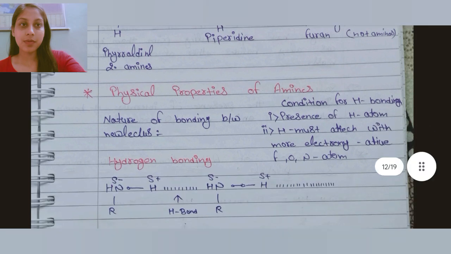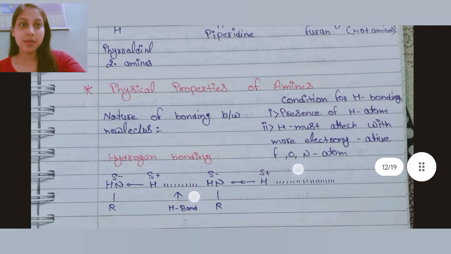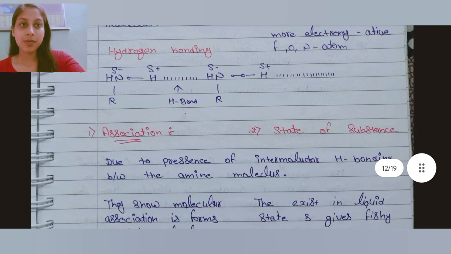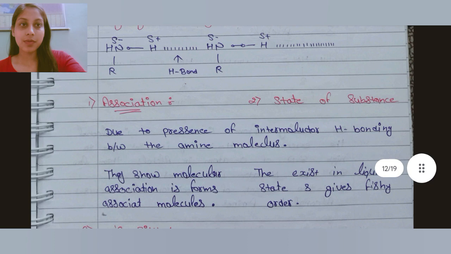Now physical properties. Nature of bonding between molecules. First, there are some conditions for hydrogen bonding. First is the presence of hydrogen atom. Second, hydrogen must attach with a more electronegative atom, that is FON. Hydrogen bonding: first is association. Second is state of substance.